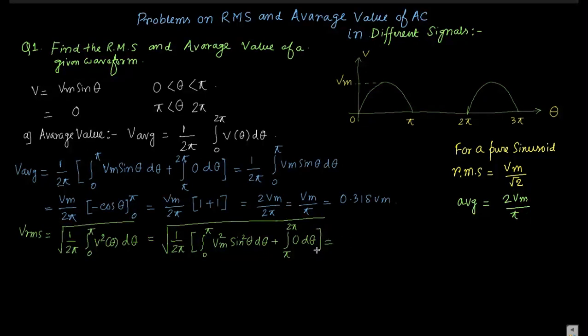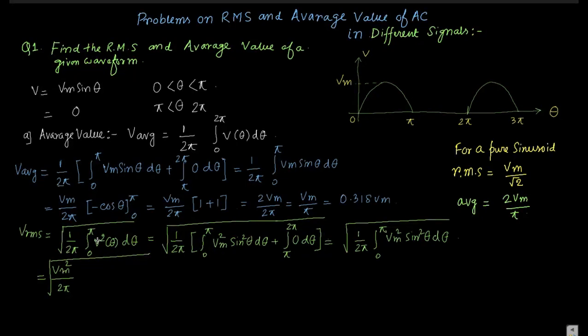So close this third bracket. It is nothing but 1 by 2 pi, 0 to pi, Vm square sin square theta d theta. Okay, so you can take Vm as constant. So Vm square is taken constant by 2 pi, and we have to give one root.